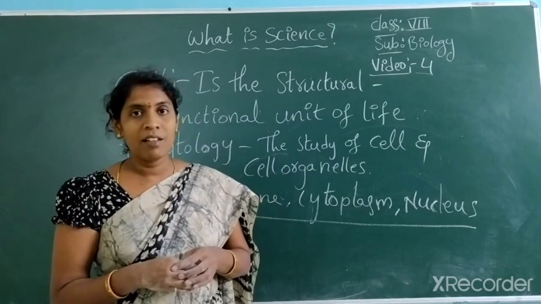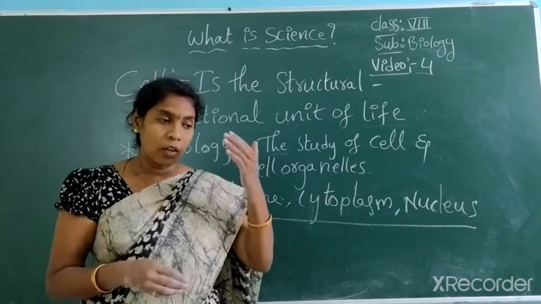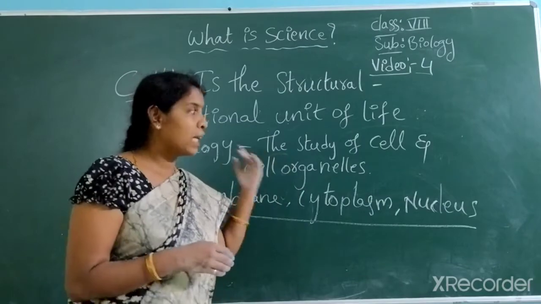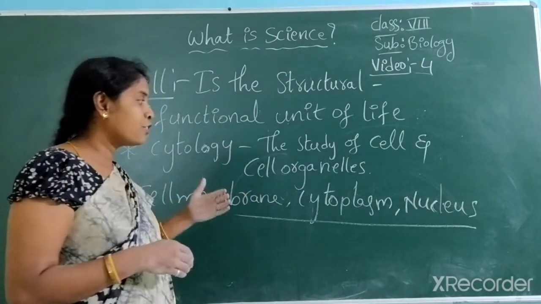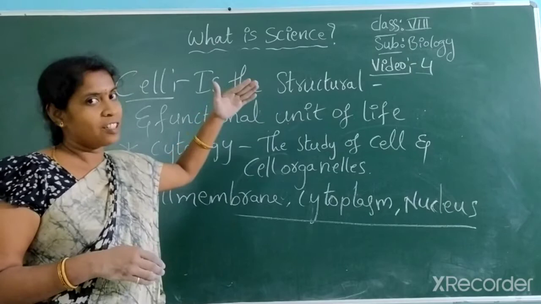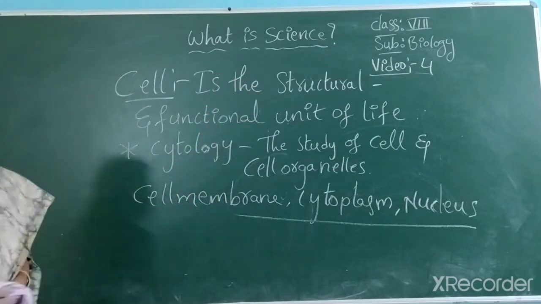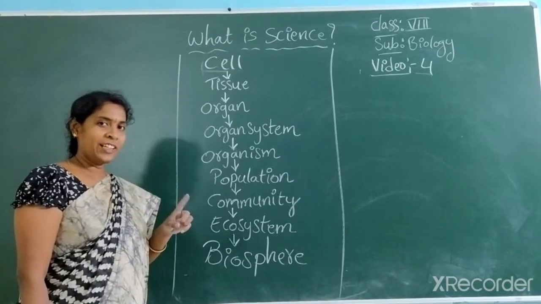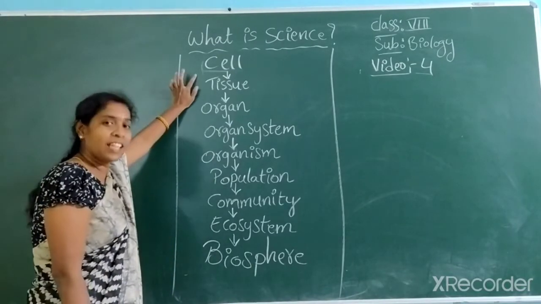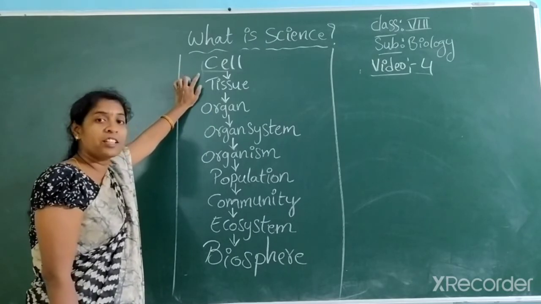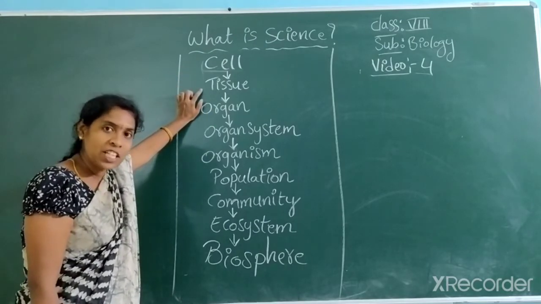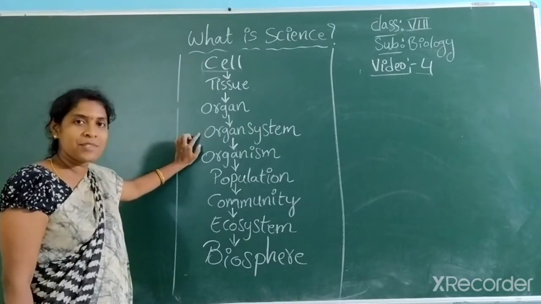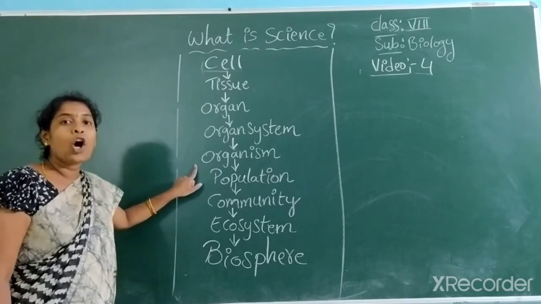Do you understand? So there is an interconnection between one organization and another organization. Let me recall all this again from back to first. Generally life started with the cell, and different cells grouped together formed tissues, and all tissues together formed organs, and organs together formed organ systems, and organ systems together formed different organisms.